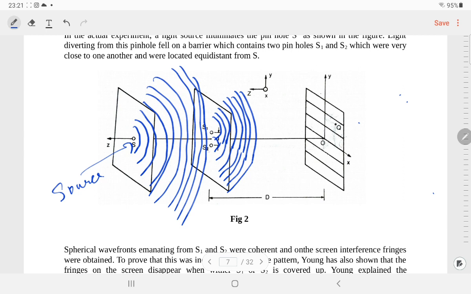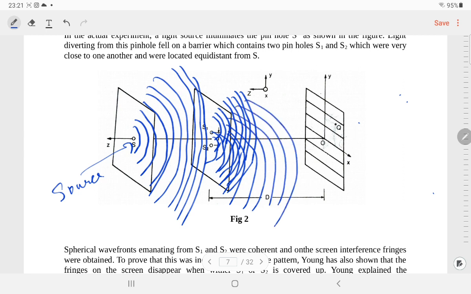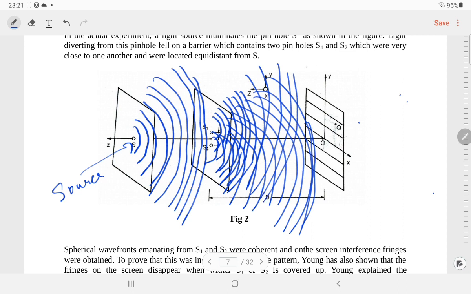Similarly, from this source there is another source, S2. From here also, another secondary wavefront will come out like this. Okay, so here also the secondary wavefronts are coming out like this.